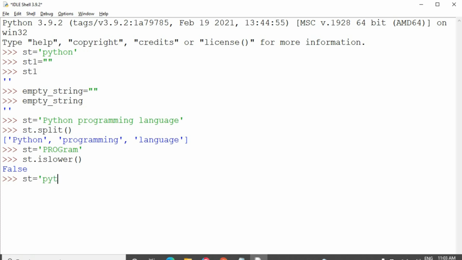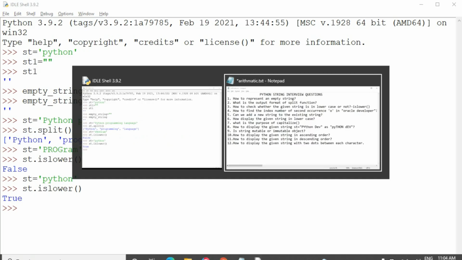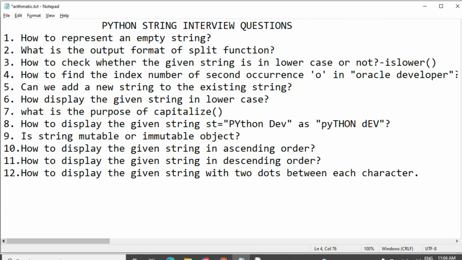If I am taking the string equal to a string in complete lowercase only, python, then str.islower. The complete string is in lowercase format only, so it displays true. This is the way used to find out whether the given string is in lowercase or not. Okay, the islower function.